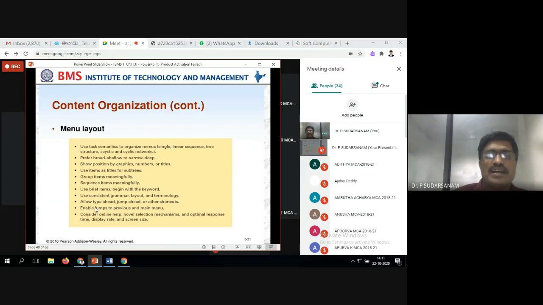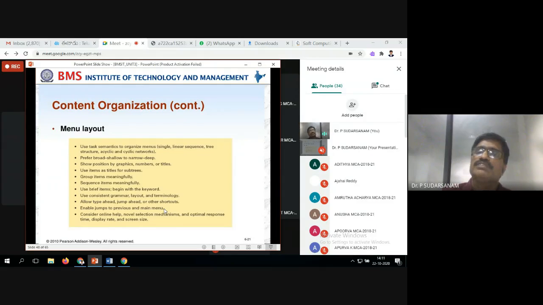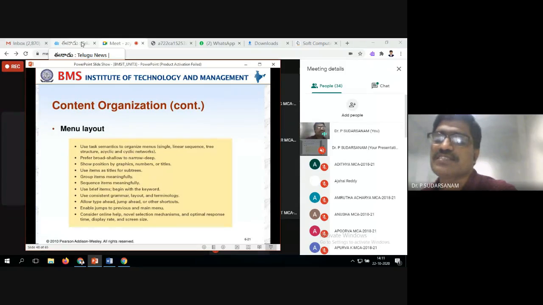Next is allow type ahead, jump ahead, or other shortcut keys. So when we are doing the menu items also, we have to give the option for shortcut keys or jumping from one menu to another menu. For example, if I'm clicking this and again I have to click this, so jumping or transferring from one to another, or a continuation sequence. Continuation sequence is nothing but normal programming.